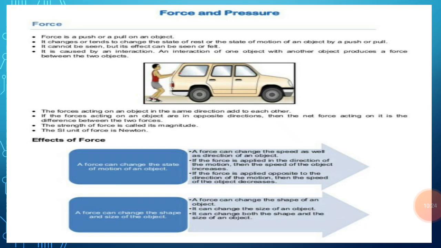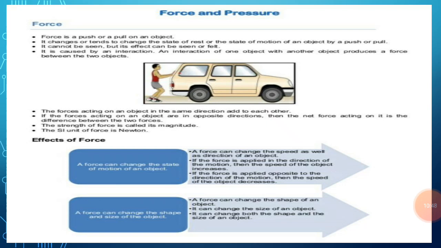So at this point of time, the two teams are applying equal but opposite forces to the rope, due to which the net force acting on the rope is zero and hence the rope does not move. So these two examples show that if the two forces applied on an object are of equal magnitude and act in opposite directions, then the net force acting on the object is zero.